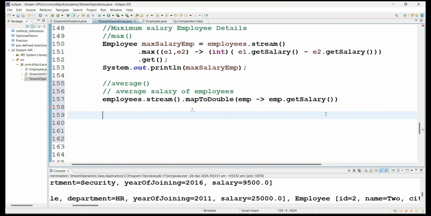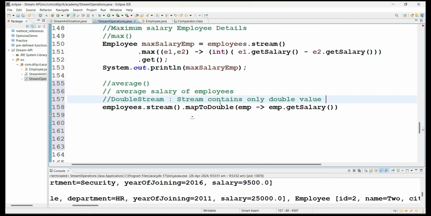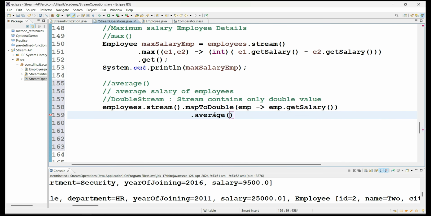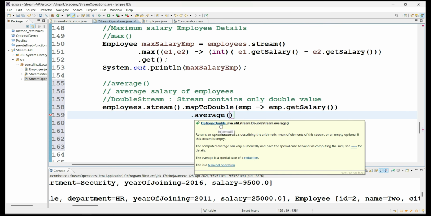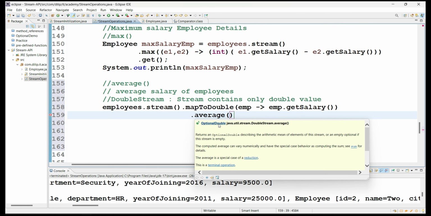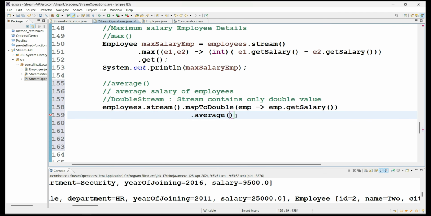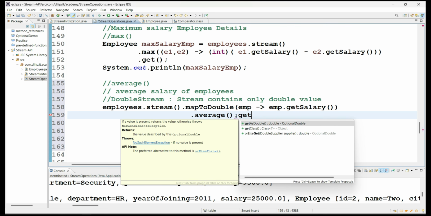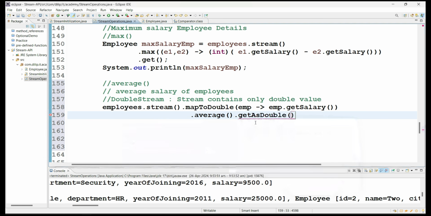Now from this we are going to get the average of the salary. See here, I'm calling the average method and it is returning OptionalDouble. We have categorized Optional classes for double and other data types along with the generic Optional class. Here I'm calling getAsDouble, which means this method always returns a double value.